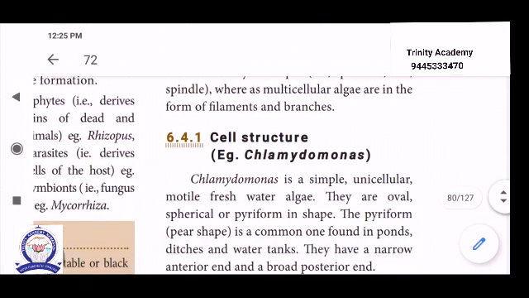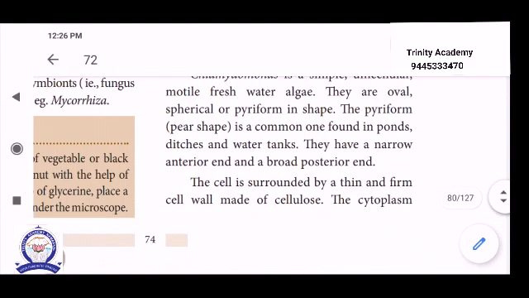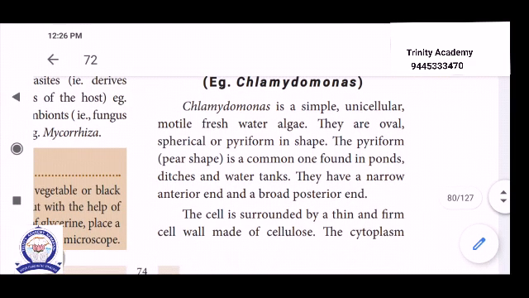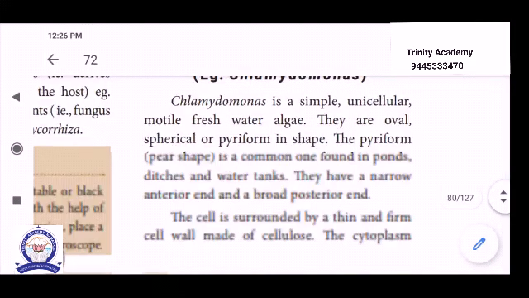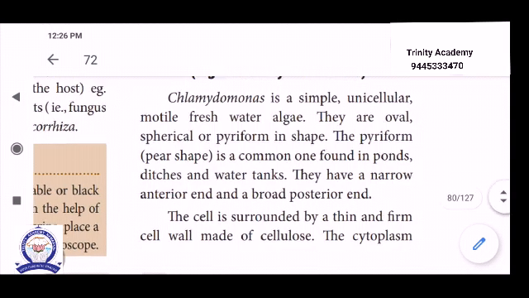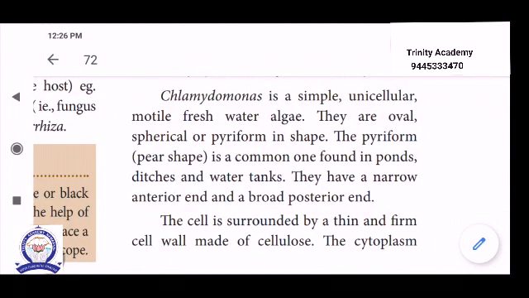Okay. See below. Then for cell structure, example Chlamydomonas, one of the unicellular green algae. Chlamydomonas is a simple unicellular motile freshwater alga. They are oval, spherical or pyriform in shape. Pyriform means pear-shaped, which is a common one found in ponds, ditches and water tanks. Among the three, oval, spherical and pyriform, the majority of the algae show the pear shape.